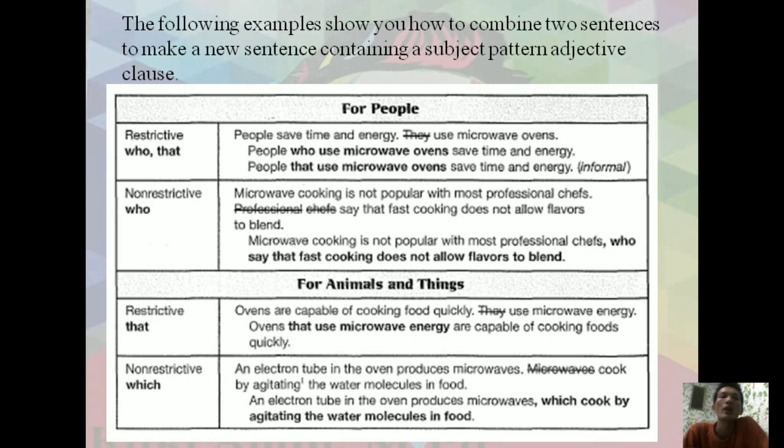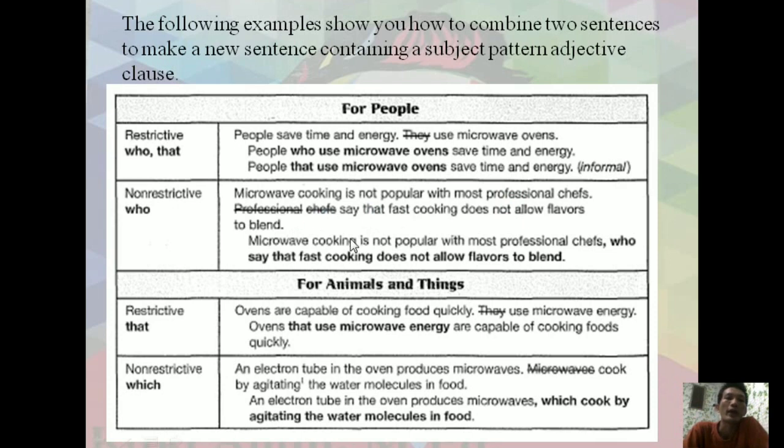For informal use, you are able to use people that use microwave ovens save time and energy. You are able to use who and that, but the that here is like an informal written style.